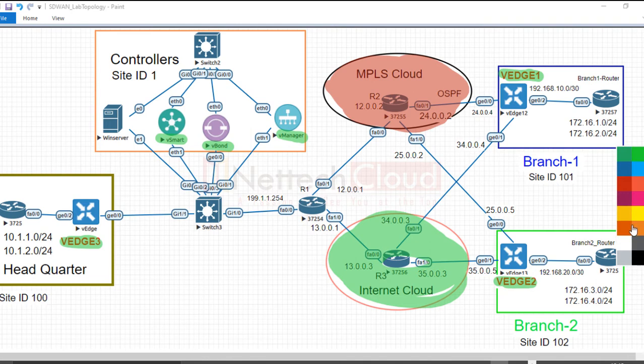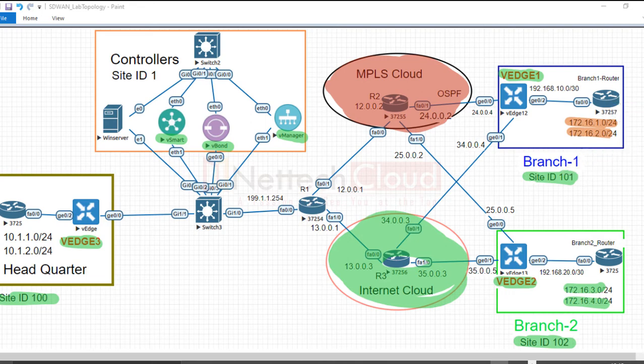If you look at the prefixes, branch 1 has 172.16.1.0 and 2.0, and branch 2 has 172.16.3.0 and 4.0. Just ignore the headquarters site, which is site ID 100. I'm going to focus on these two sites, site ID 101 and site ID 102, meaning branch 1 and branch 2.